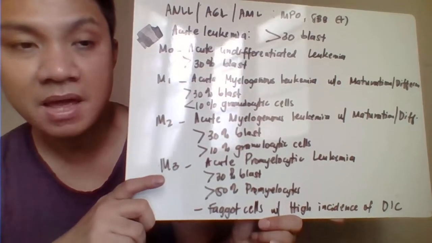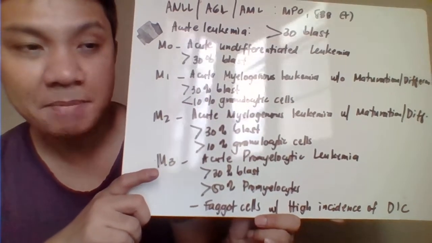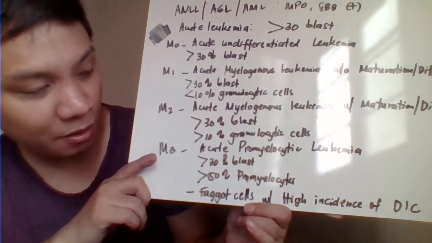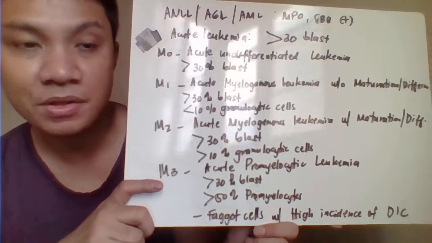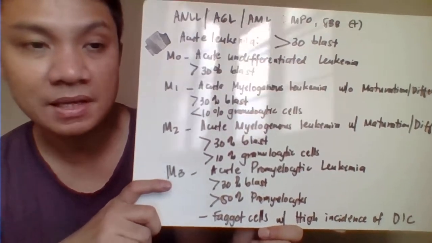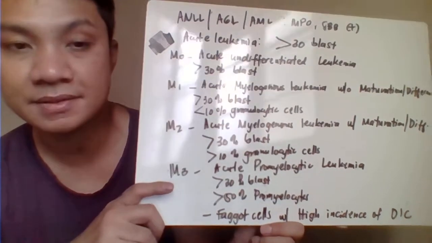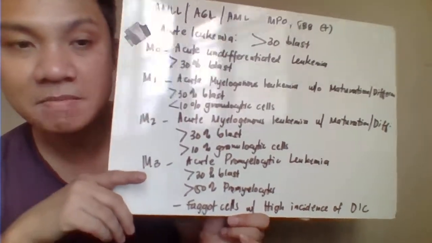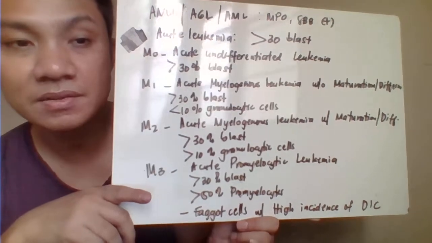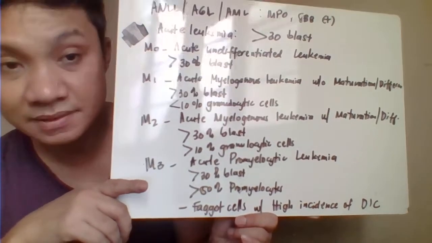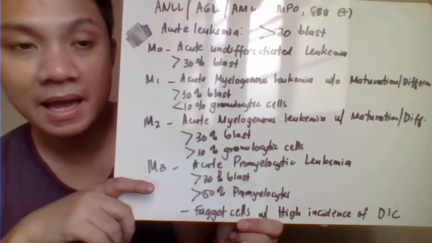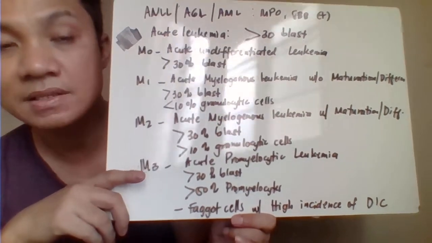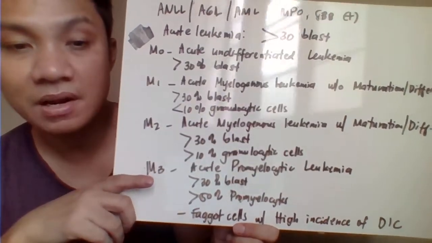M3 is your acute promyelocytic leukemia, APL. This is characterized by more than 30% blasts and more than 50% are your promyelocytes. This is also characterized by the presence of your faggot cells or the bundles of Auer rods in your M3. And it's also associated with a high incidence of DIC or disseminated intravascular coagulopathy.